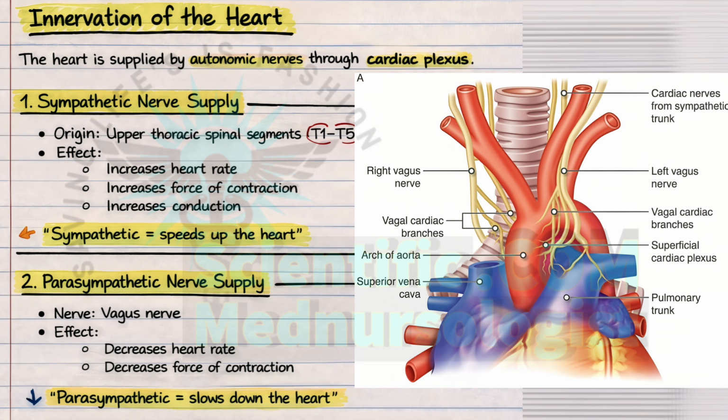So to alter the heart rate, the brain controls the heart through the cardiac plexus, a network of nerves, specifically the vagus nerve, a part of the parasympathetic nerves which decreases heart rate during resting and sleeping. And also the cardiac plexus contains the cardiac nerve, a part of the sympathetic nervous system which increases heart rate based on the body's needs during exercise or running. So this is all about the nerve supply of the heart.